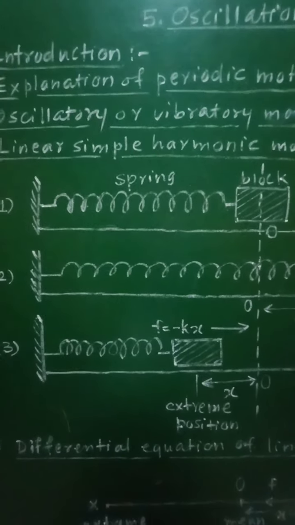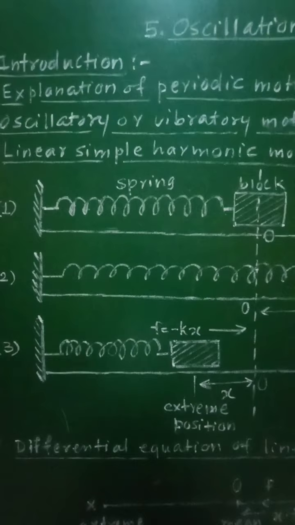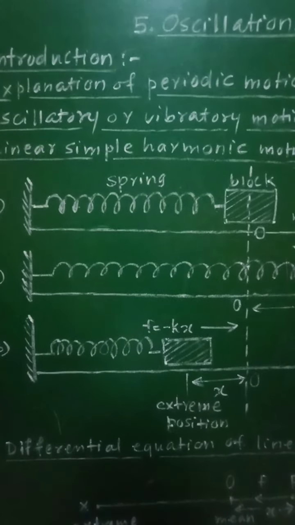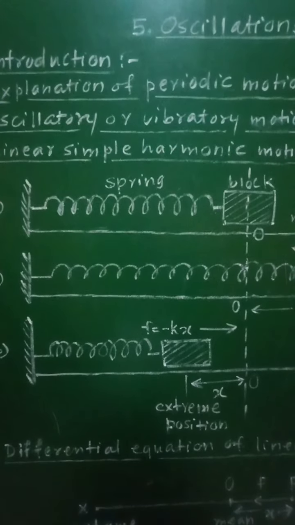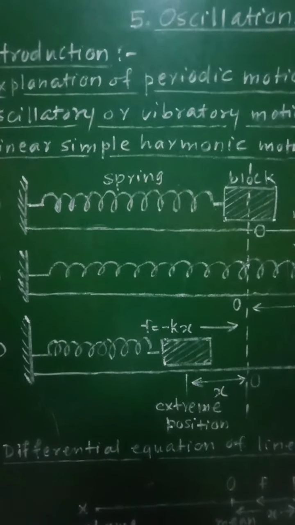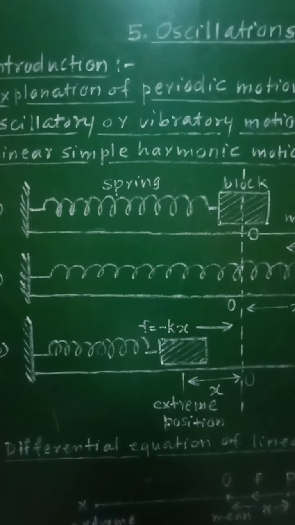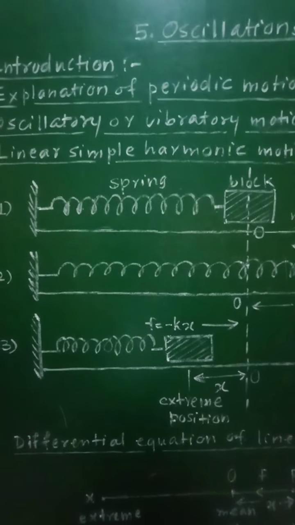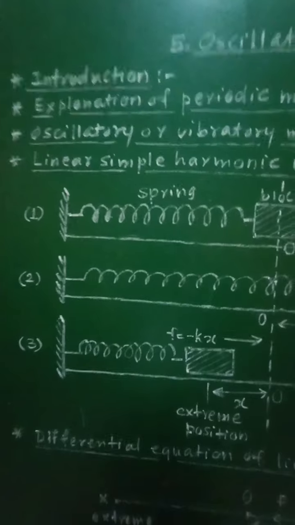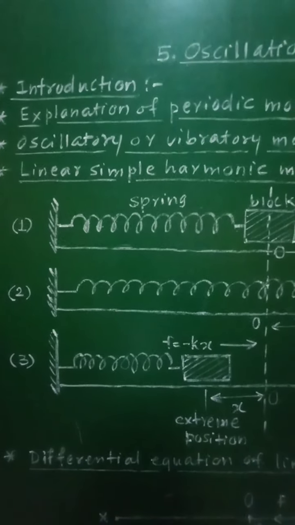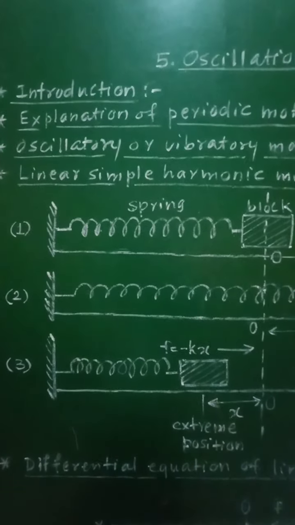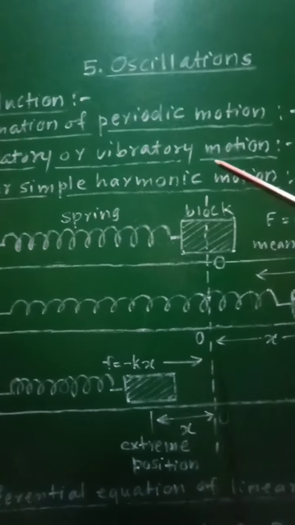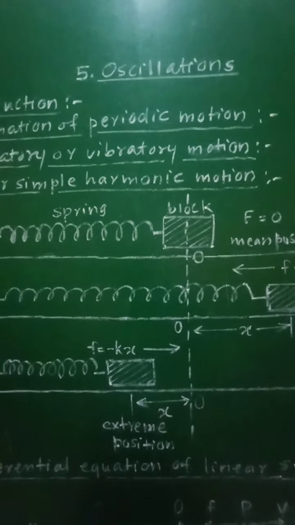Now let us see some of the examples of periodic motion. The motion of the moon around the earth, the motion of the planets around the sun, the motion of the electrons around the nucleus. These are some of the examples of periodic motion. Now, let us see what is oscillatory or vibratory motion.